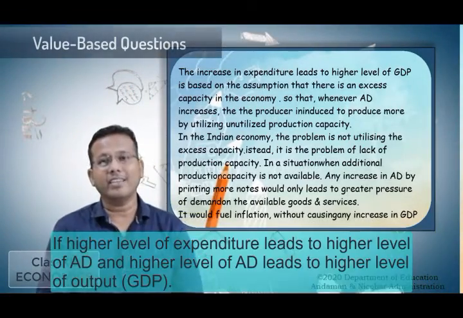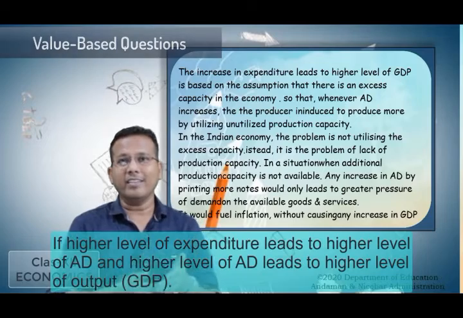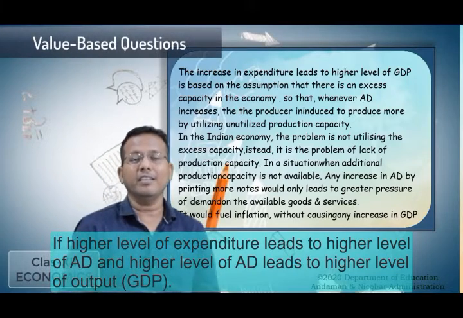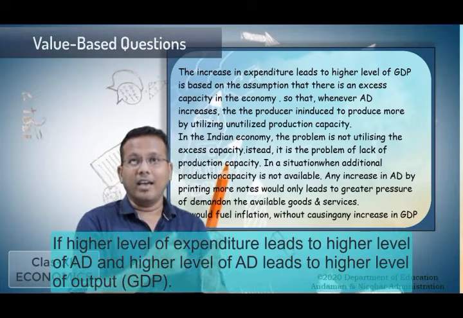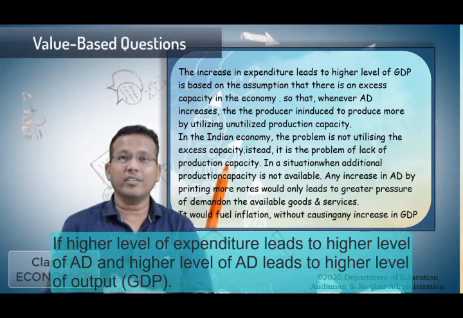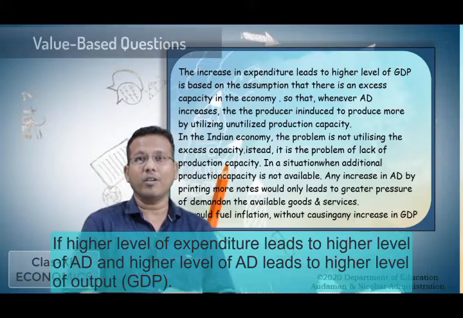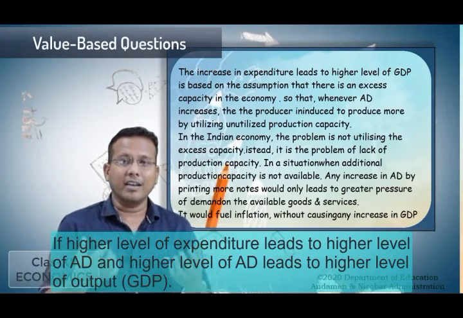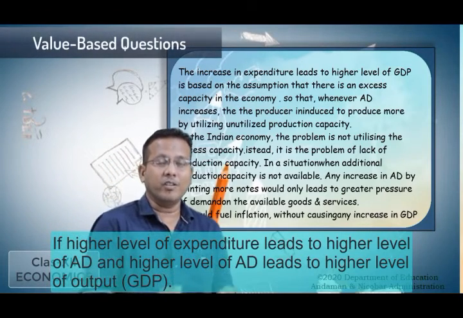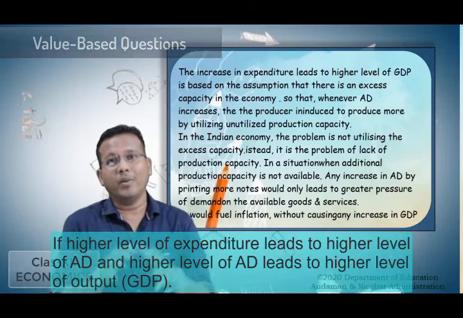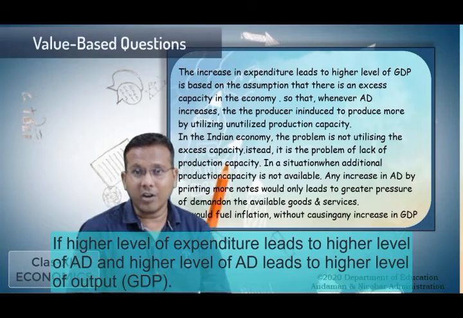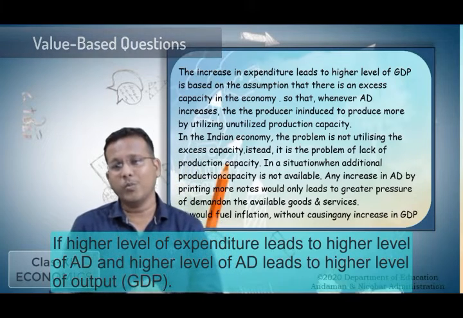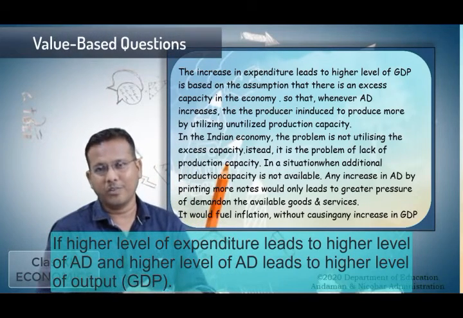So here we can say that if we want to increase the level of GDP only by printing the currency notes, it will lead to inflation in the country, where the money in the hands of people will be more, and more people will be chasing the limited resources, so that we cannot achieve the higher level of output by printing the notes.